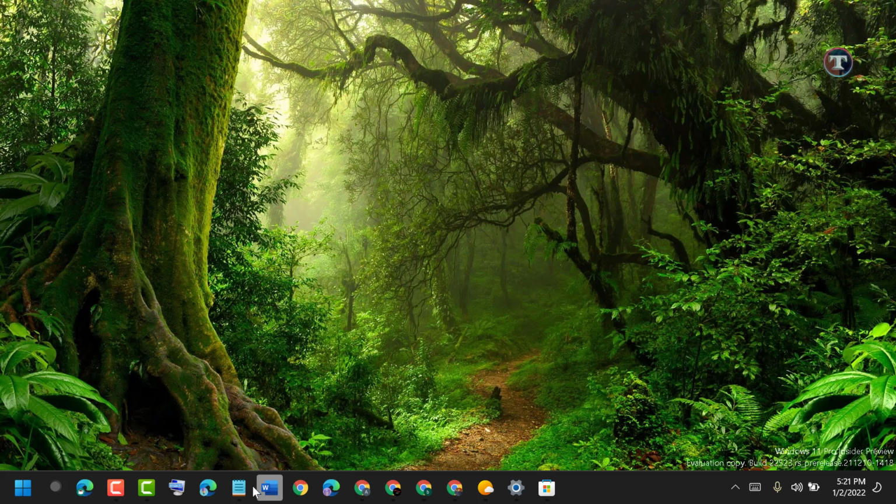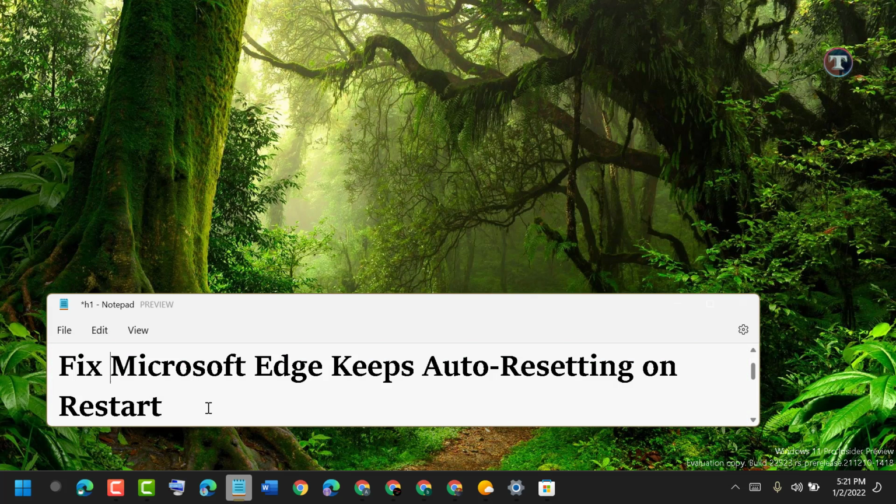So hopefully guys, using these simple and easy steps we can fix and resolve Microsoft Edge keeps auto resetting or restart problem.